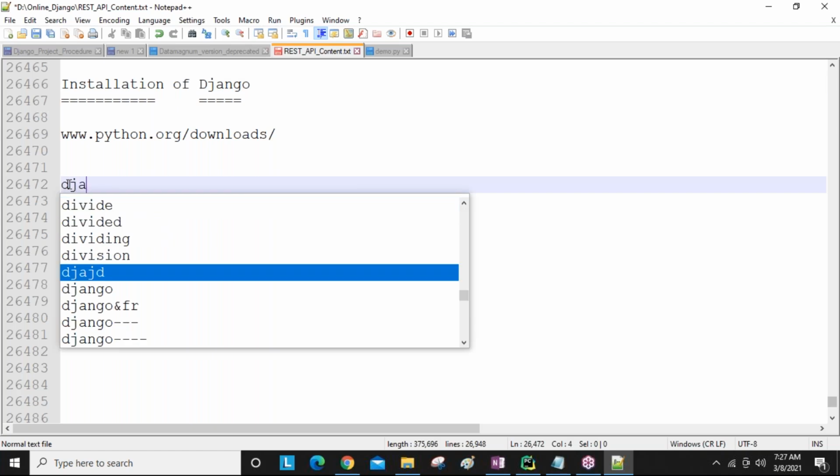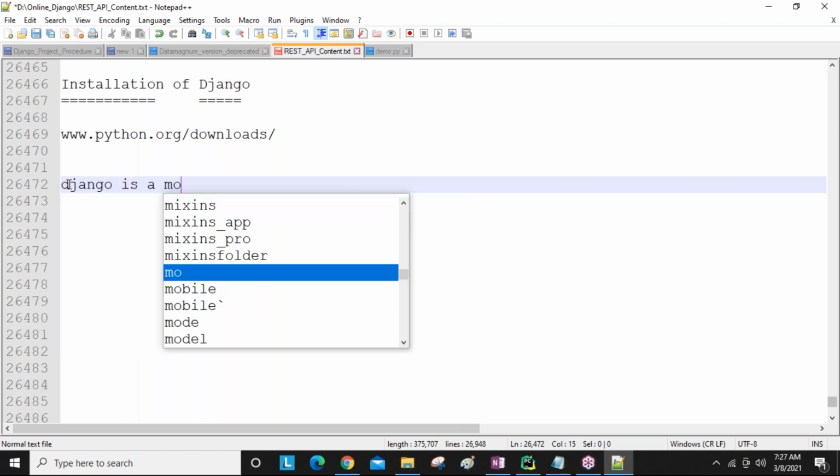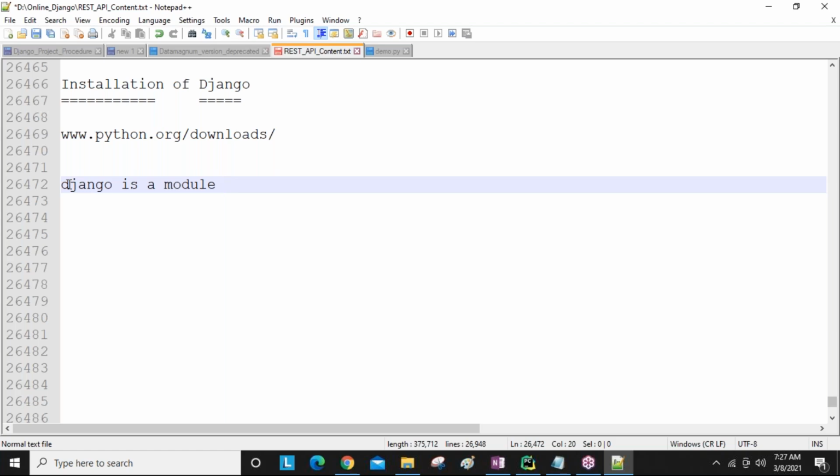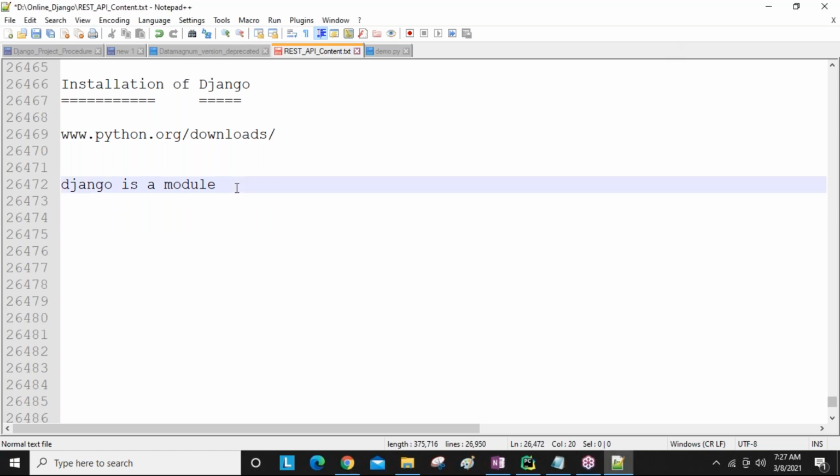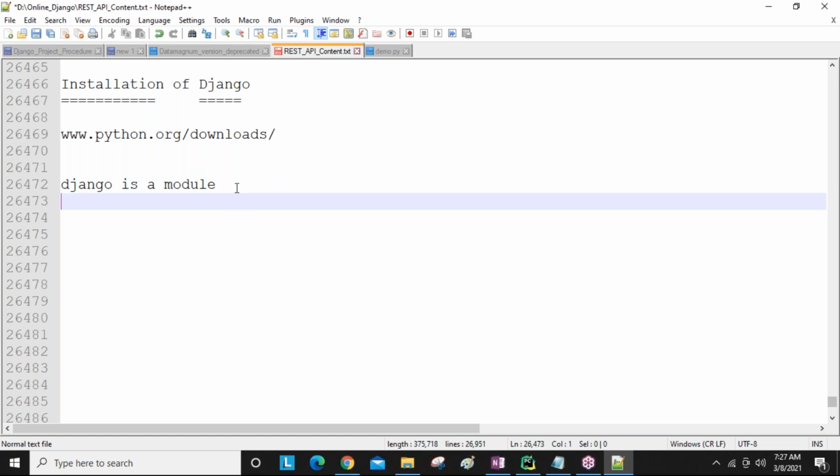Django is a module, so we are going to install the module. How do we install modules in Python? In Python, every .py file we call a module. There are different types of modules, guys. So to install the Django framework in your system, first of all Python software must be installed.